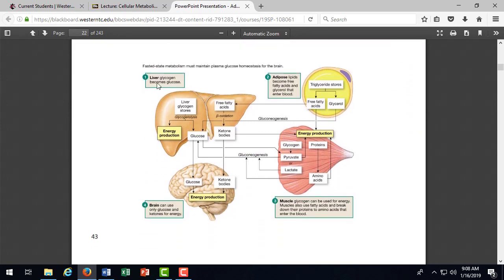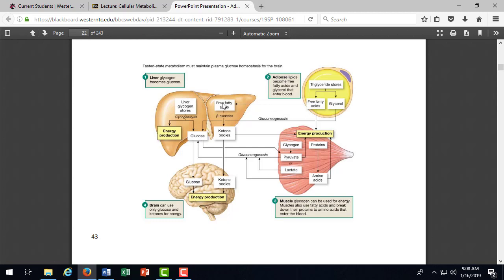So the liver is the boss organ when it comes to storing glycogen or breaking it down to release glucose. So here we can see we have glycogen being stored, but it's broken down in the process of glycogenolysis to release glucose to the blood, and then it goes to the brain.